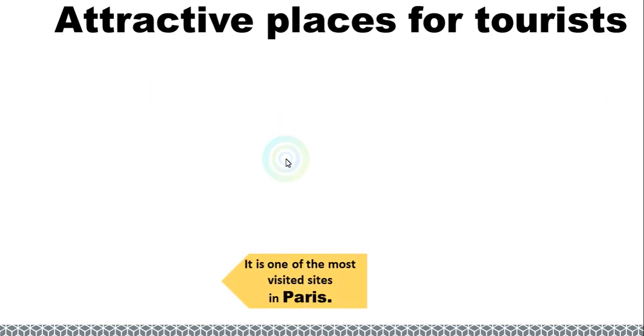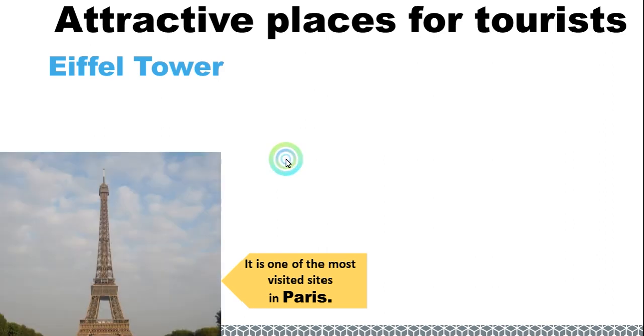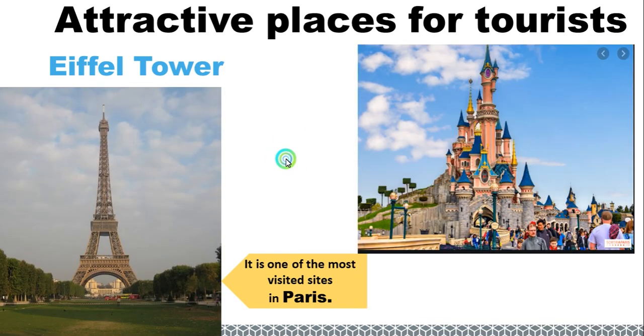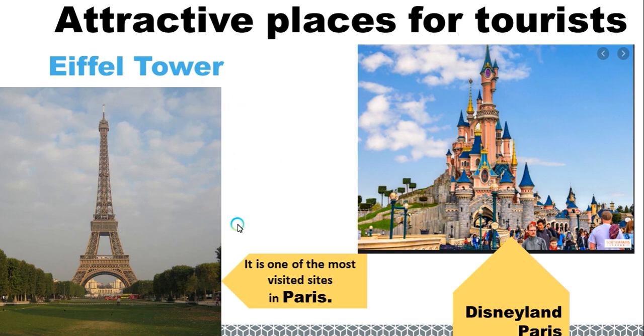Now let's go to the attractive places for tourists. Now, tourists are the people that visit countries. They visit different countries. Now, what are the places that attract the people in France? You can see this is the Eiffel Tower. It is one of the most visited sites in Paris. So people like to visit the Eiffel Tower.